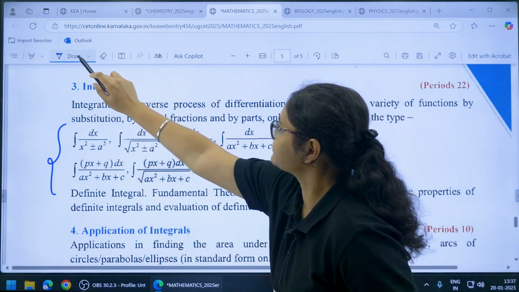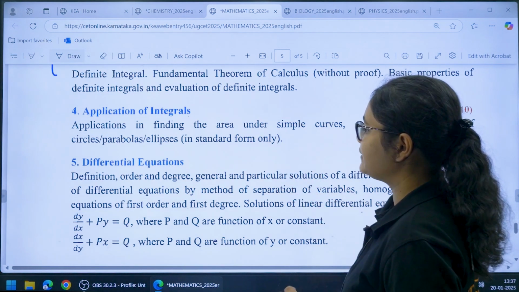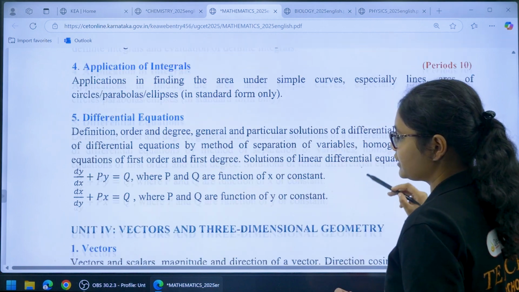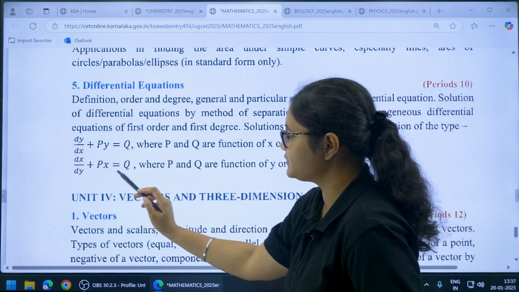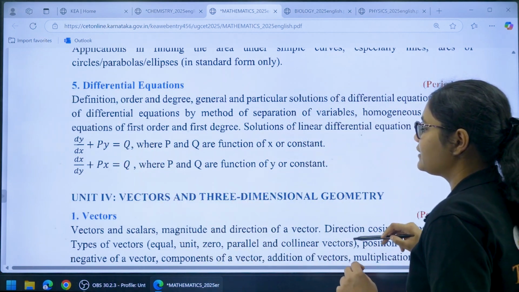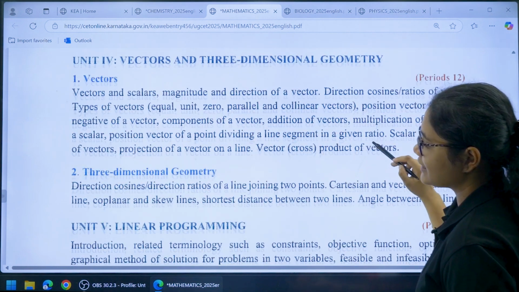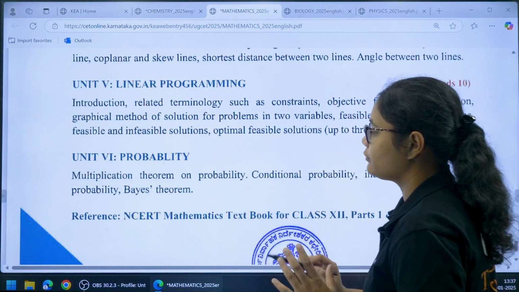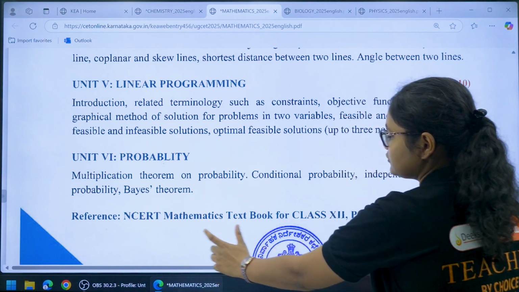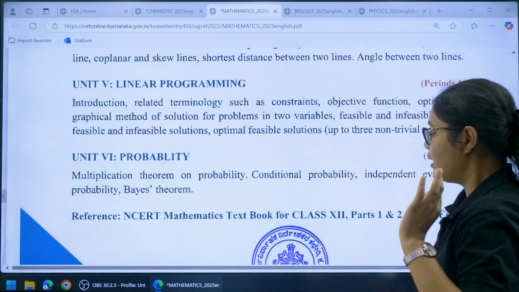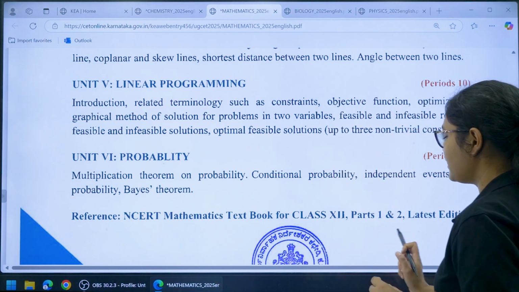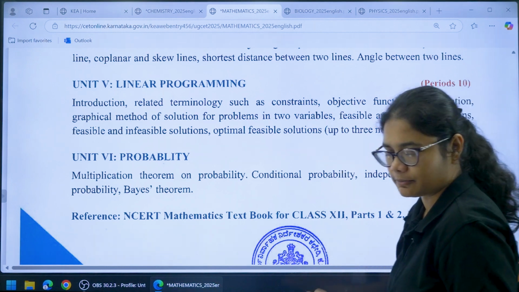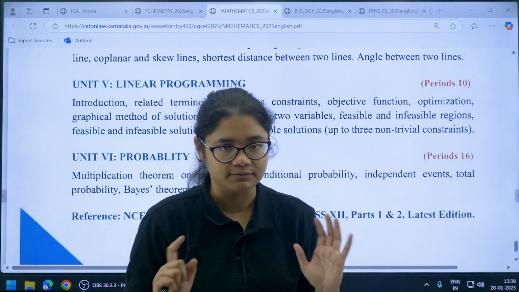Okay. Next, if we move forward, application of integrals, again differential equations, these are the questions you should practice. Vectors and 3D geometry, linear programming, and probability are what you have to practice. Then again here also the reference book is class 12 part 1 and 2. So both part 1 and 2, the latest edition from NCERT, is your reference book.